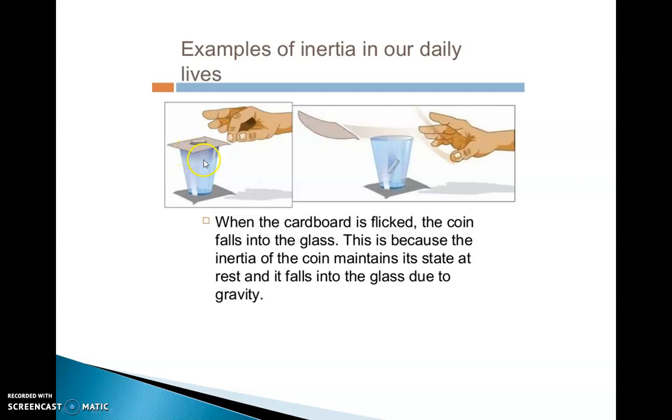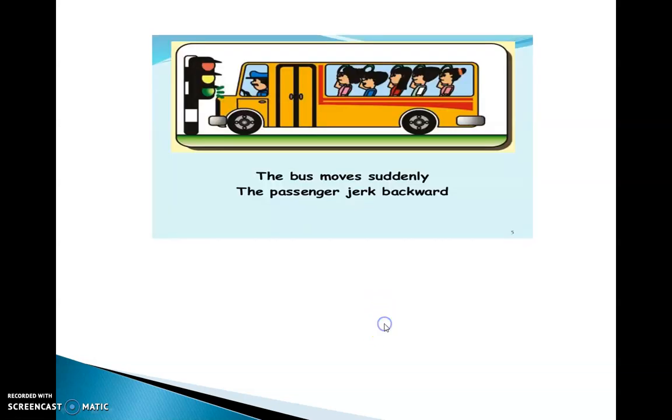Now, this is another example. Here there is a coin on a cardboard over a glass. When the cardboard is flicked, the coin falls into the glass. This person is flicking the cardboard, and the coin drops. Why? Because the cardboard is moving, but the coin remains in its state of rest, and it falls due to gravity, as gravitational force acts on it. Here, an external force is applied, so motion is observed in the cardboard, but no motion is observed in the coin, so it drops into the glass.